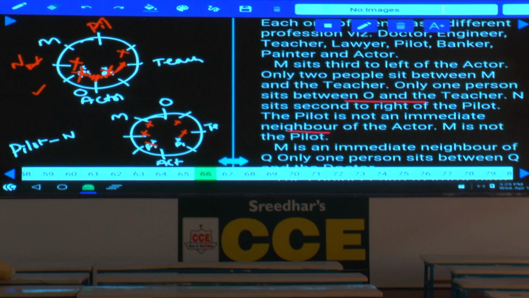Then coming to the second case in this one. Now in this one, the pilot cannot be here, cannot be in these 4 places. Then out of which, if the pilot is at this place, tell me whether the pilot can be here or not. If the pilot is here, then N will be the actor, isn't it? Or if M is the pilot, M is not the pilot, that is clearly given. Or if O is the pilot, then N will be here. Hence, how many possibilities?